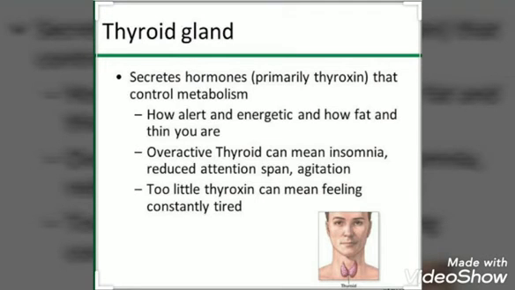Now if the thyroid gland does not produce enough thyroxine, then the food that you eat will not be able to digest properly, and so you will not be able to get enough energy from the food. So as a result, you will feel like eating more food and you will feel absolutely lazy, and that will make you gain weight. The thyroid is the biggest endocrine gland in our body.